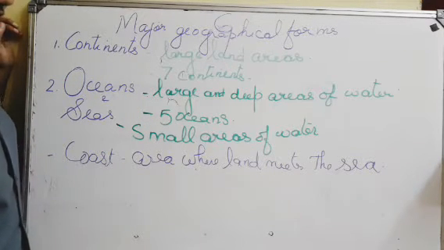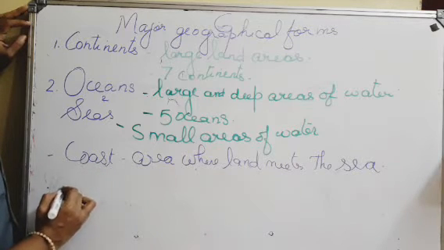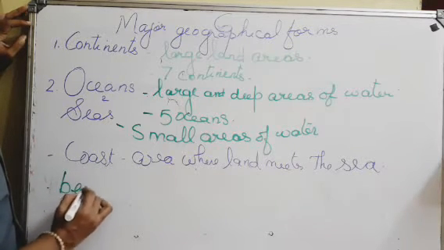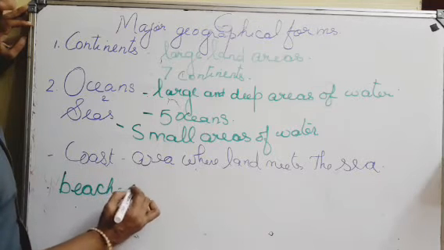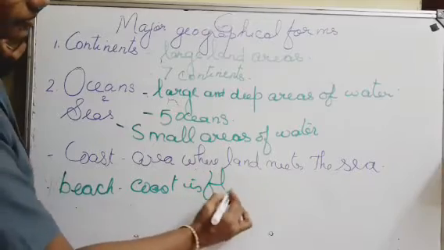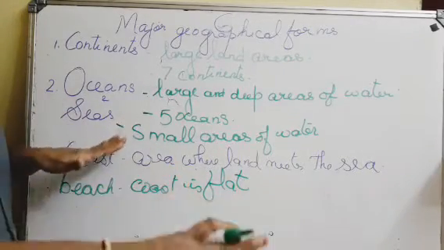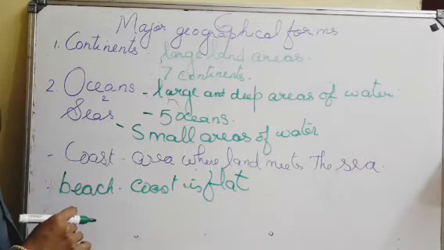And where the coast is flat, it is known as beach.